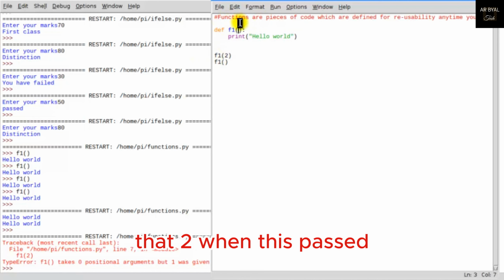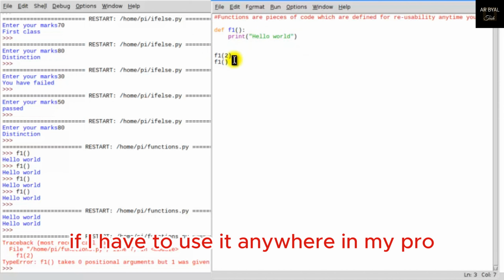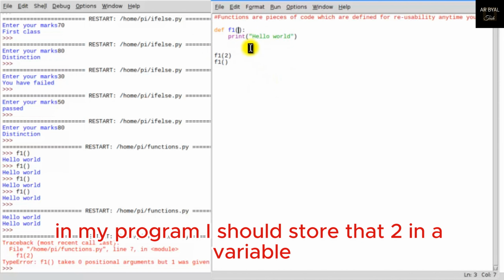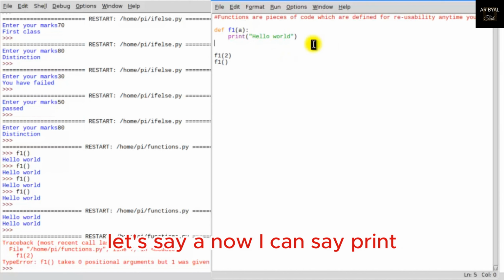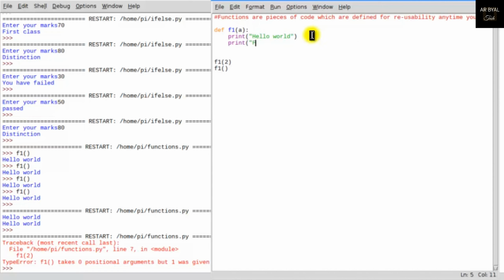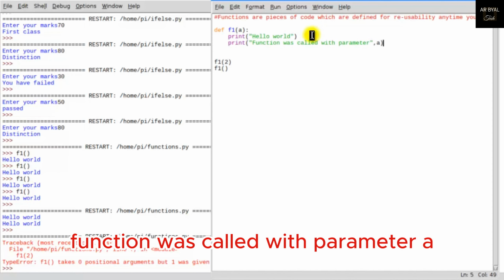That 2, when it is passed, if I have to use it anywhere in my program, I should store that 2 in a variable. Let's say a. Now I can say print function was called with parameter a.